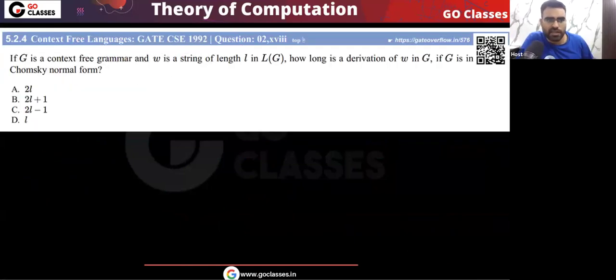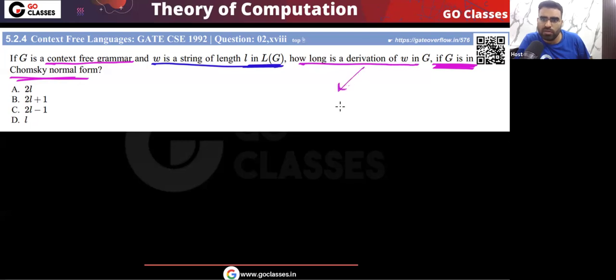Tell me the answer for this question. This is a GATE 1992 question. If G is a context free grammar in Chomsky normal form, and W is a string of length L in L of G, what is the length of the derivation of W? That will be 2L minus 1. So the answer will be option C.